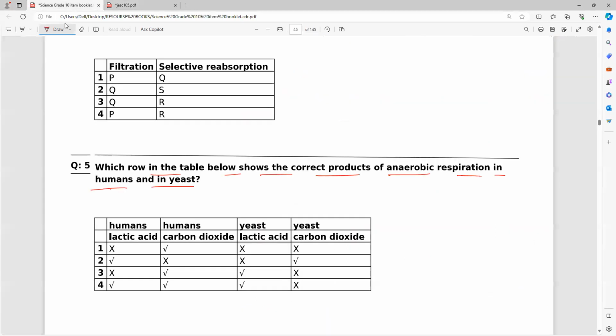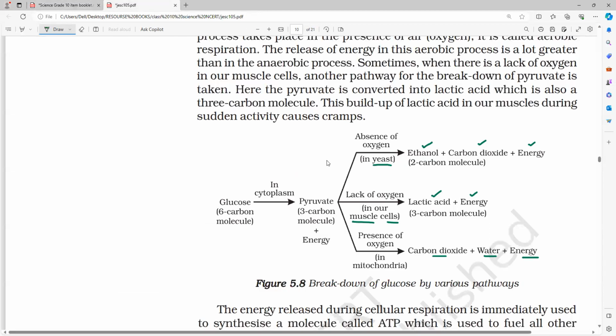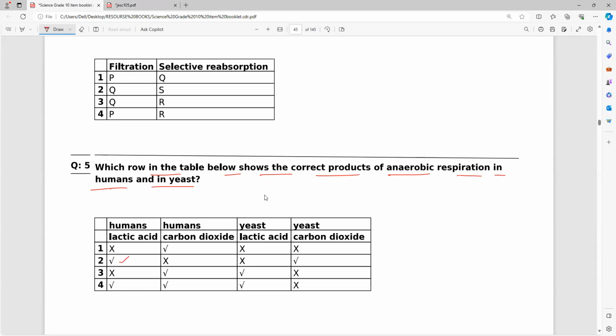That is the same thing they are asking, humans and yeast. In humans, lactic acid is produced. Next, what does yeast produce? Yeast produces ethanol plus carbon dioxide plus energy. So where ethanol is not there, it is wrong. Yeast does not produce lactic acid. Carbon dioxide is produced, so that is correct. So only option 2 is matching for us. So we are taking option 2.